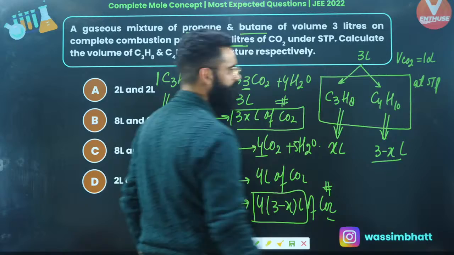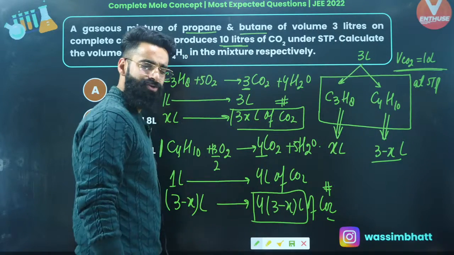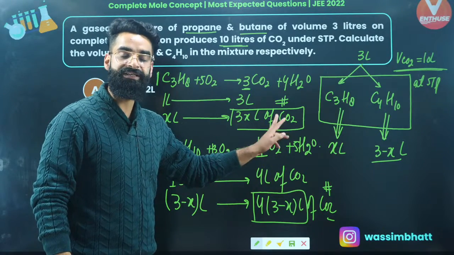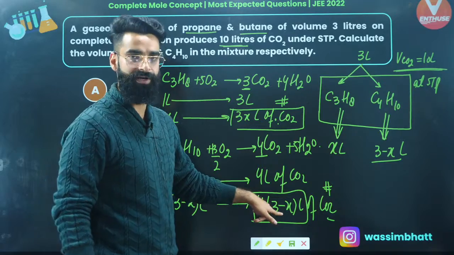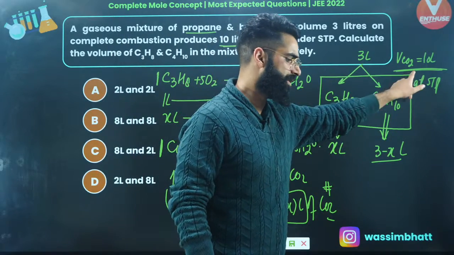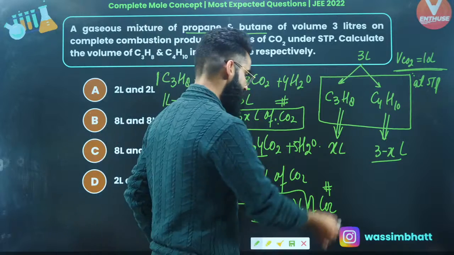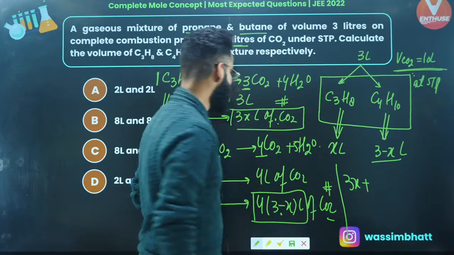And what is the total volume of carbon dioxide which gets liberated? That's given to us as per the question. So can I use one simple statement? Can I say the volume of carbon dioxide liberated from reaction number 1 plus the volume of carbon dioxide liberated from reaction number 2 should be equal to the total volume of carbon dioxide liberated? That's something which I'll be using. So I'll be making one equation: the volume of carbon dioxide getting liberated from reaction number 1, that's 3X.